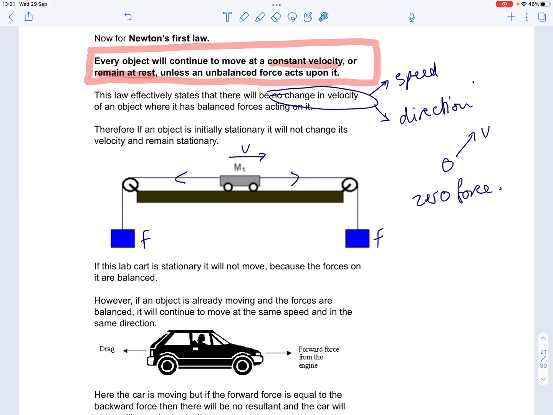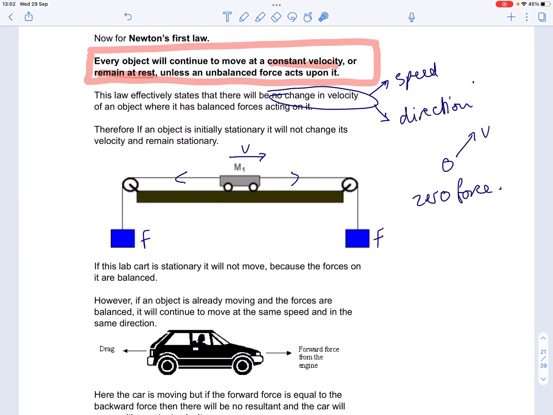So the object will still continue to move even though the forces on it are there, because they are balanced. And therefore there is no unbalanced force, no net force, and therefore no change in velocity. So if it's stationary or at rest, or if it's moving with a constant velocity, these balanced forces will mean that it will continue to do that.